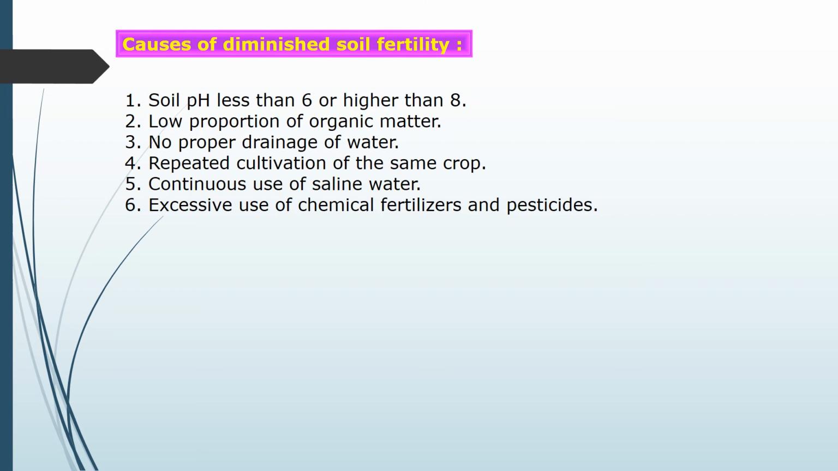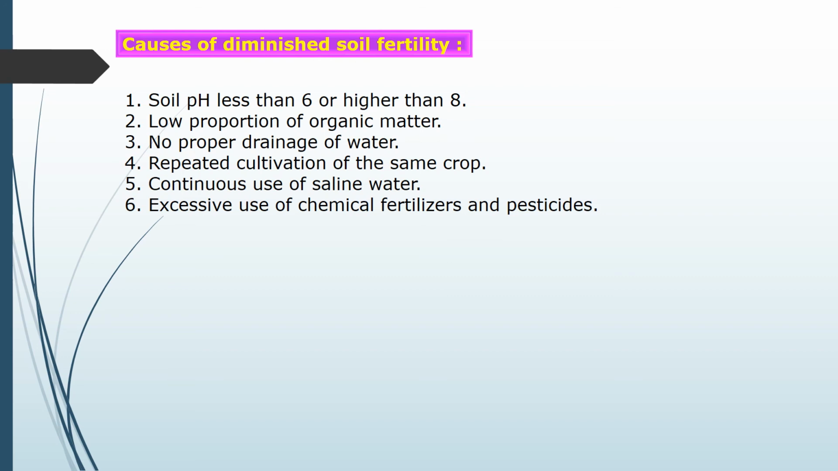Second is a low proportion of organic matter. If the soil has a low proportion of organic matter, then the fertility of the soil decreases. No proper drainage of water: if there is no proper drainage from the soil, then soil fertility will decrease. Repeated cultivation of the same crop, meaning we repeat the same crop again and again in the same soil, and due to that also soil fertility will decrease. Continuous use of saline water: continuously using salty water is also a reason for decreasing soil fertility.